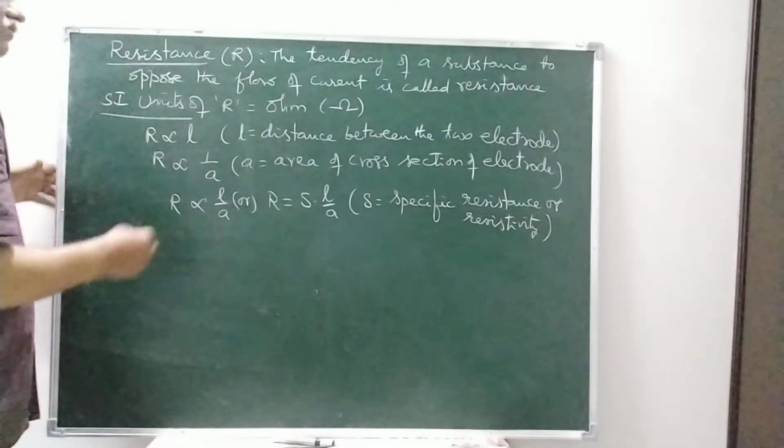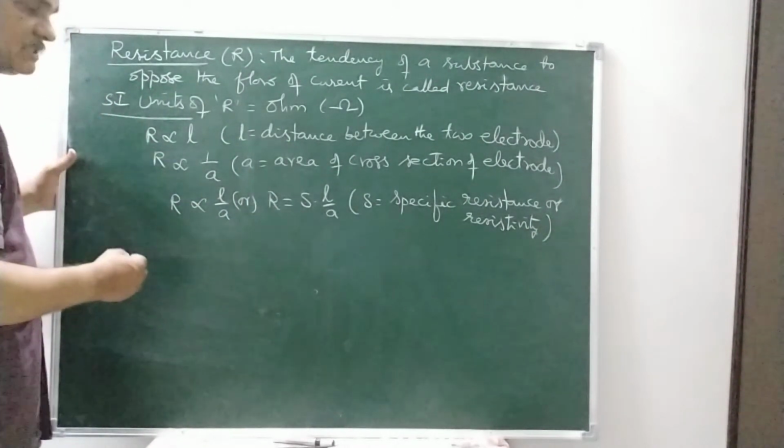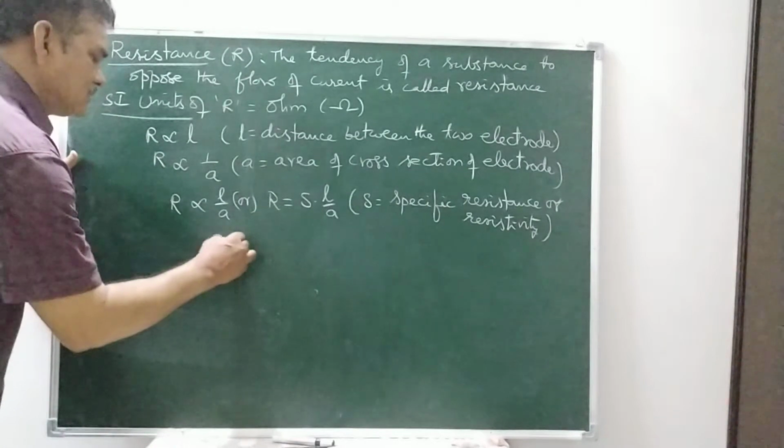If we have to define S, the specific resistance, we make it the subject.